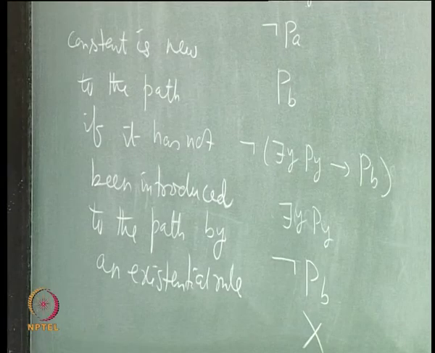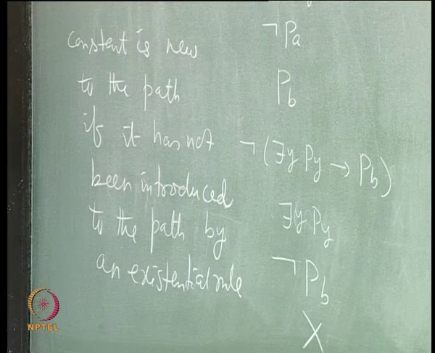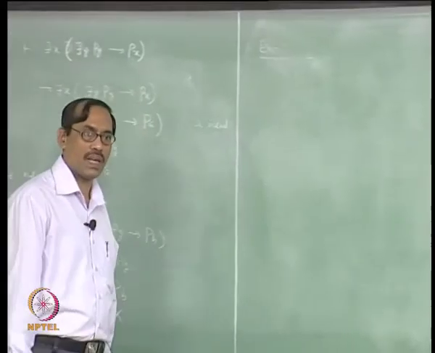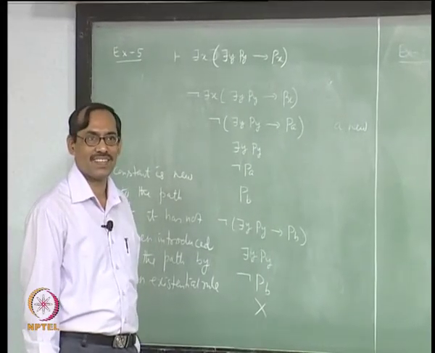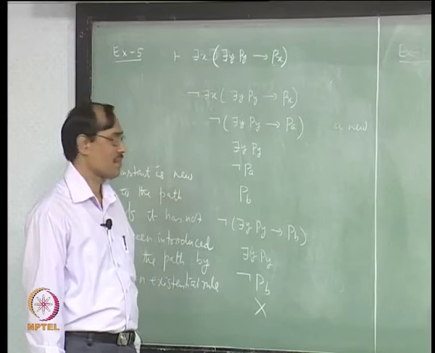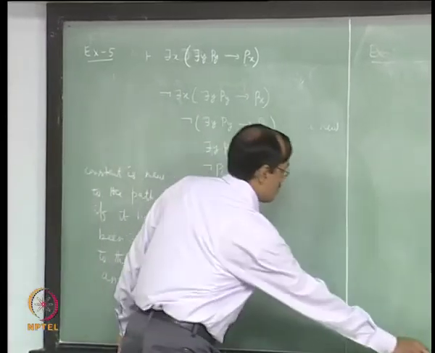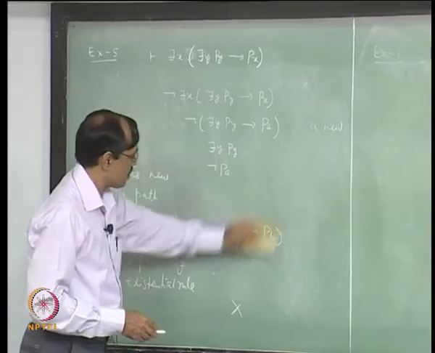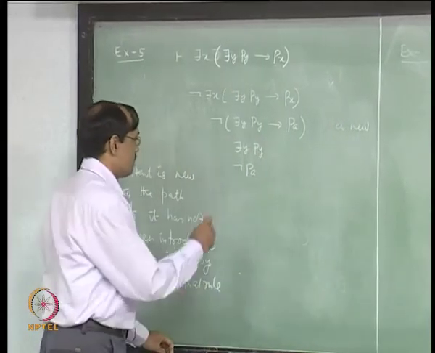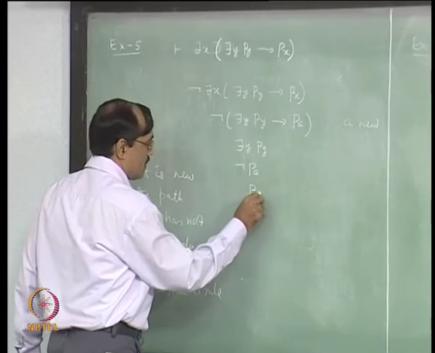So, there are really two conditions on this newness. Once you become acquainted with it, you can make the tabula shorter, that is what it says. But if it is too complicated, you can forget it, you will again reinstantiate and then complete it, there is no harm, fine. Now, with these new things, what you can do is, from this point onwards you can change it. So, you can say just P A and it closes.